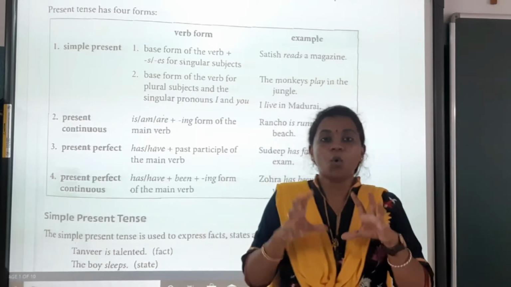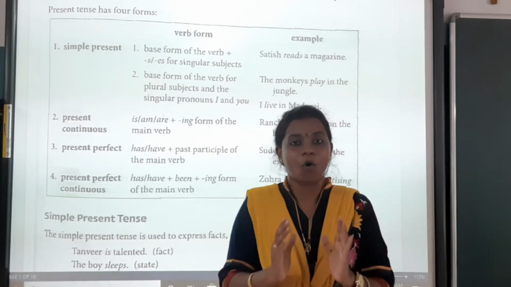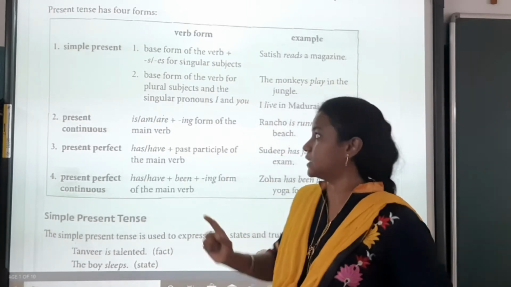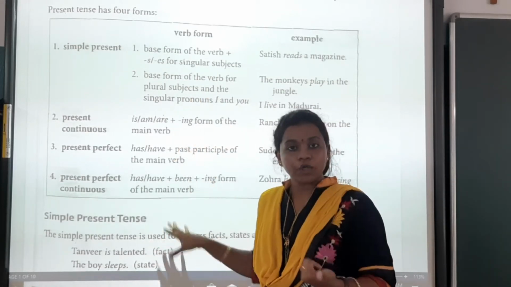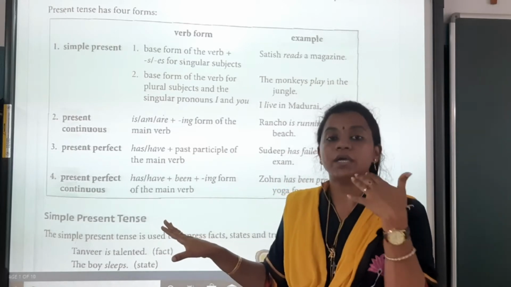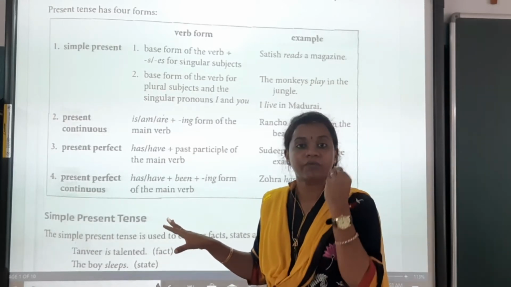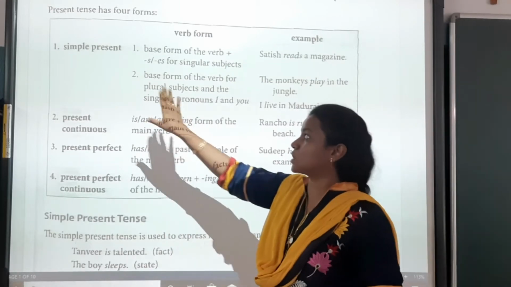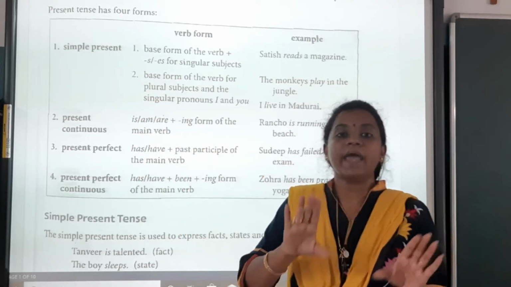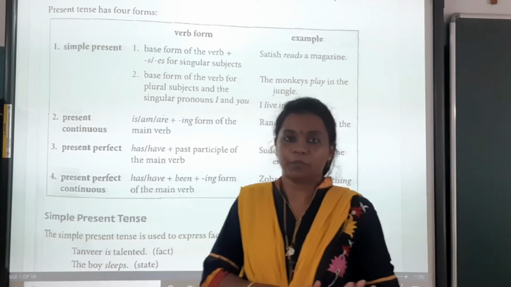Now today we are going to focus only on our simple present tense. See, if I make you understand this all together, it will be confusing for you because it is a very long chapter. So today only and only we are going to focus on simple present and the exercises based on the simple present.